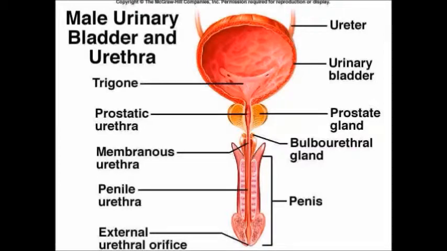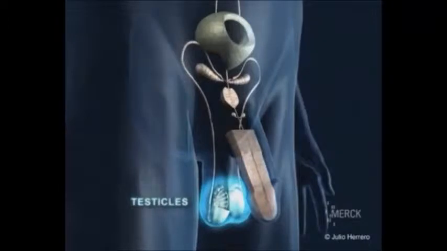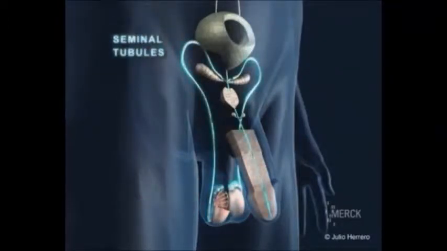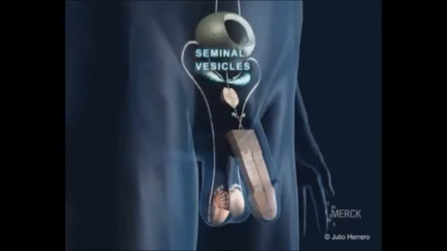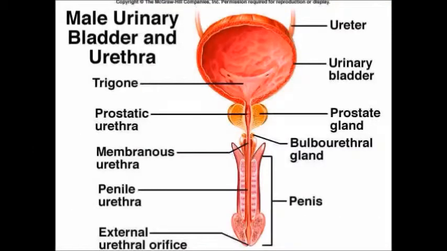The bulbourethral glands or Cowper glands are a pair of small mucus-secreting glands located near the base of the penis. In young adults, each is about the size of a pea, but they decrease in size with age. A single duct from each gland enters the urethra. In the regulation of sex hormone secretion, the hypothalamus of the brain, the anterior pituitary gland, and the testes produce hormones that influence the male reproductive system.